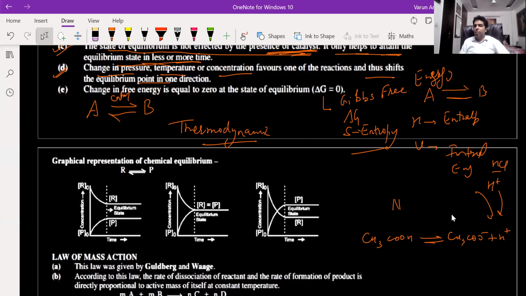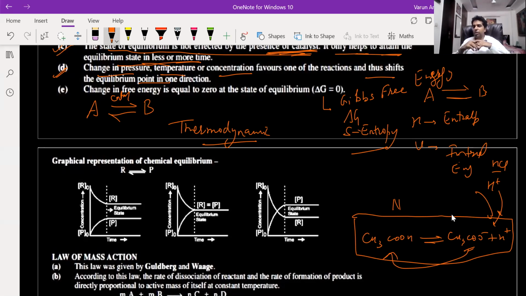Now, once the equilibrium has been established, if I'm adding H plus ion from the outside, what will happen? The concentration of H plus ion will increase. And what will this H plus ion do? It will react with the acetate ion and it will give me back acetic acid. And it will try to maintain its equilibrium position. So everything in this universe has the tendency to maintain its equilibrium. So this equilibrium will also maintain its equilibrium position and it will try to reduce the concentration of H plus ion that is coming from outside.